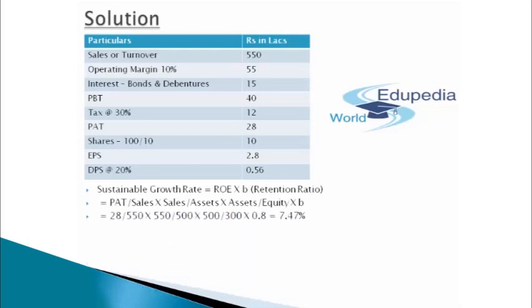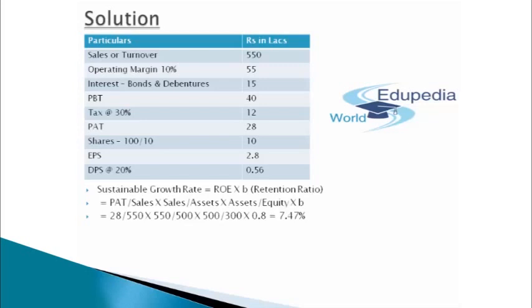That will come in as the PAT, which is 28 lakh rupees, divided by the final 300, which was the equity in this particular case, into B, the retention ratio. You can simply say that the dividend payout ratio is 20%. So if the dividend payout ratio is 20%, I am retaining 80% of the earnings basically.